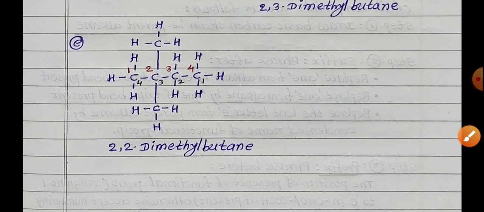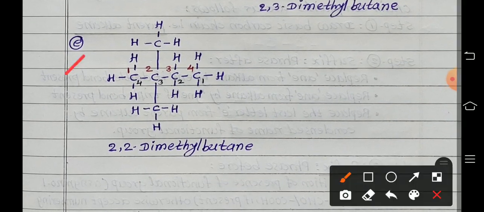Next. One more possibility is that there are 4 carbon atoms in a straight line and two methyl groups attached to the same carbon atom in the straight chain. Numbering from left to right, it is carbon number 2, and numbering from right to left, carbon number what? 3. So which is the minimum number that we take at the time of naming the structure.